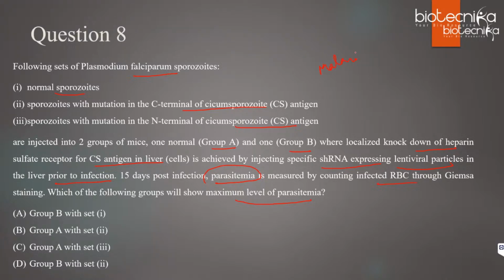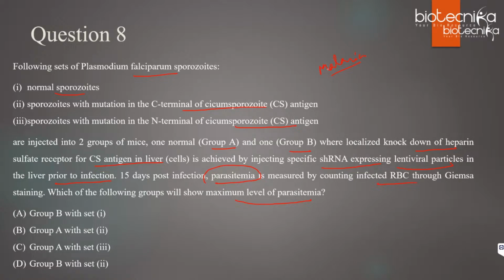If you have not read it in the QB, go and study about malaria properly, because this is a disease, like how the sporozoites infect the liver cells. They have mentioned in the QB exactly which part of the antigen binds. If you know that, then only you will be able to solve this experimental question. So here, can you all try and tell me what should be the right answer?